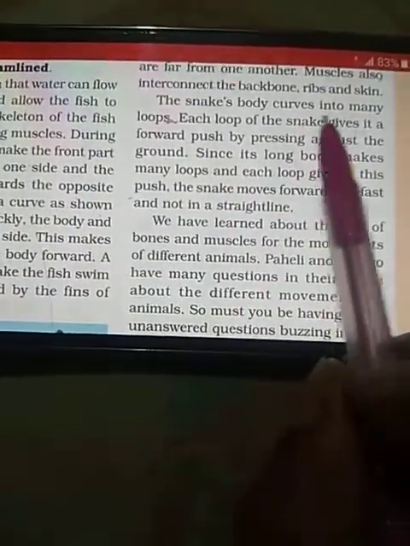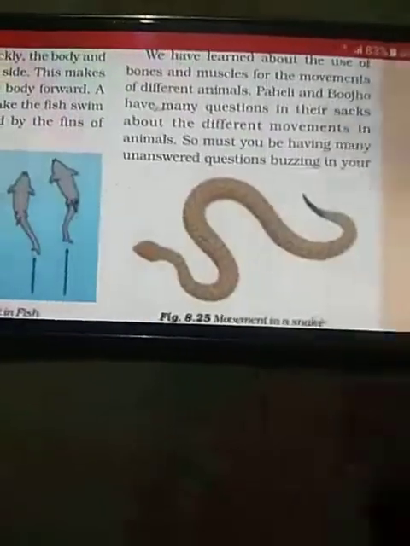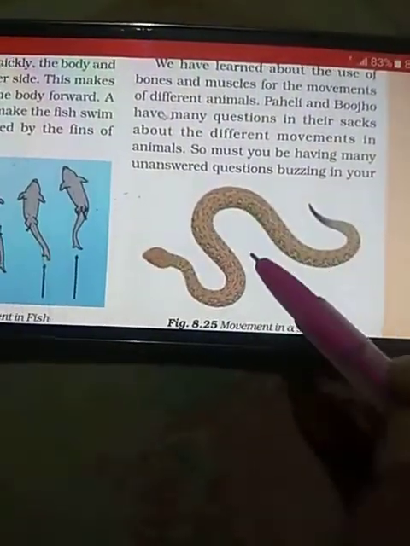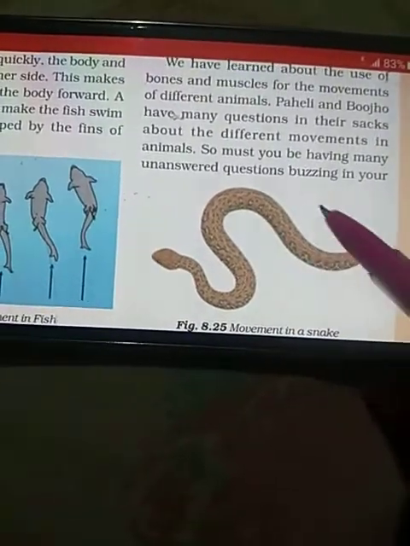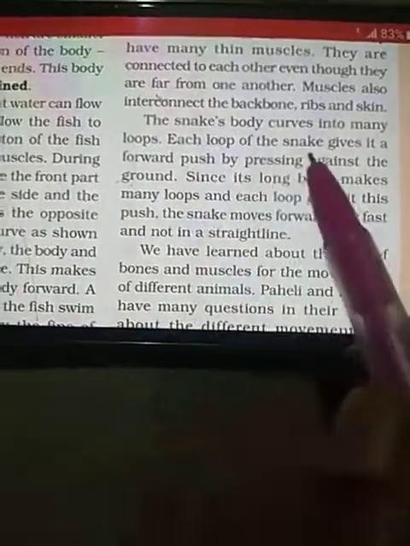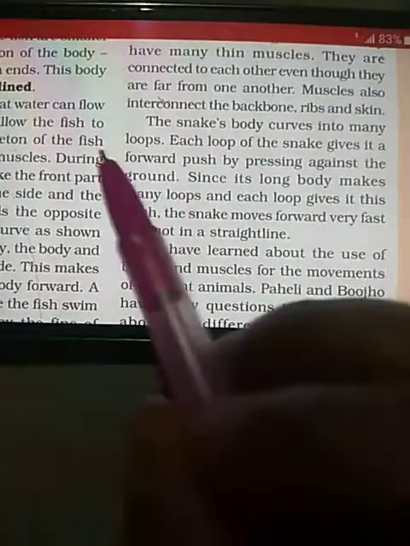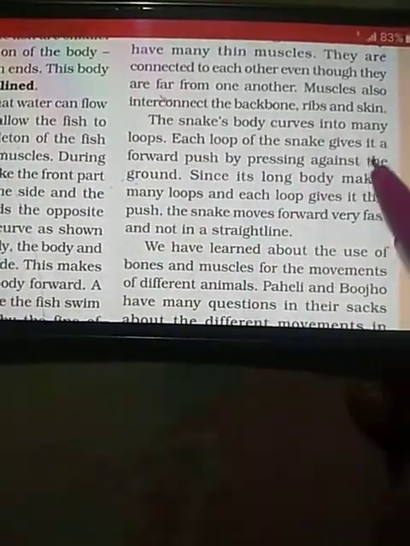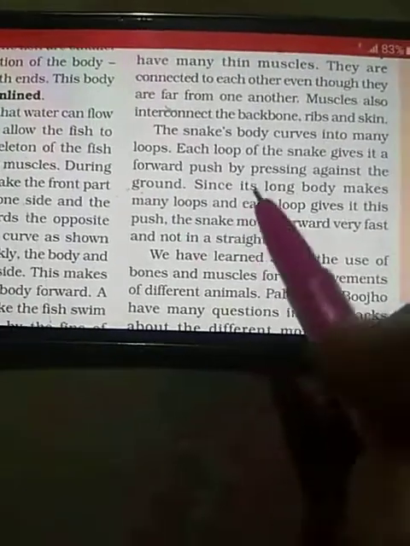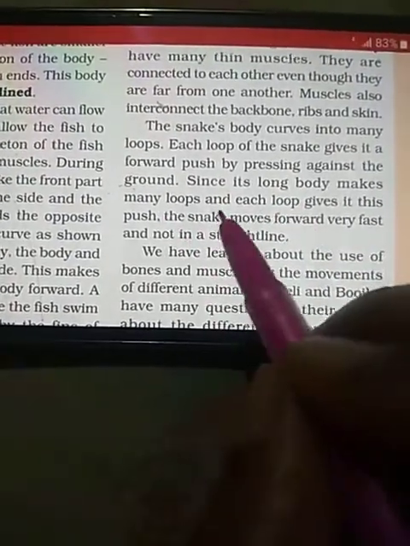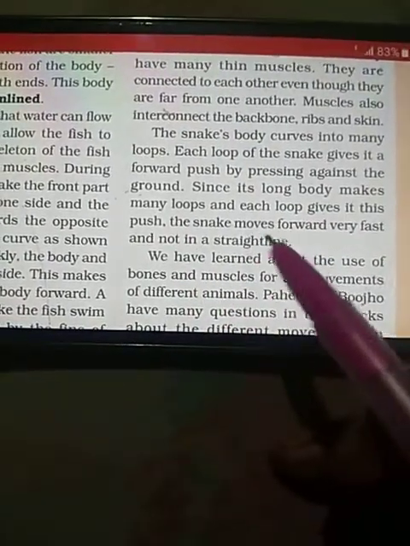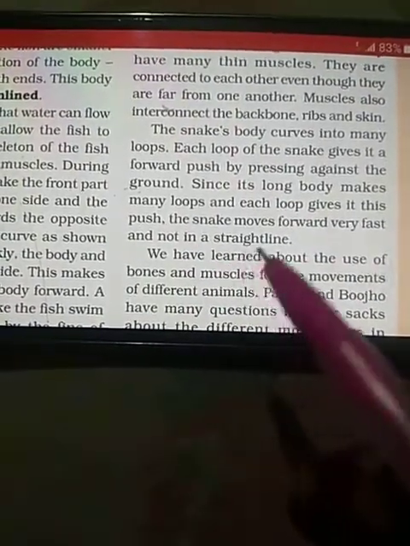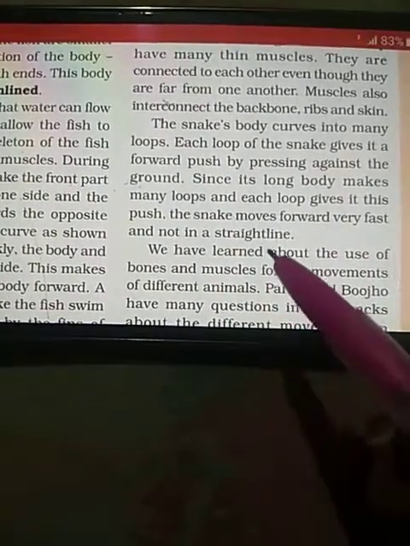The snake's body curves into many loops. As you can see, it is forming a loop, a U-shaped structure. This is called a loop. Each loop of the snake gives it a forward push by pressing against the ground. Since its long body makes many loops and each loop gives this push, the snakes move forward very fast, but they do not move in a straight line.